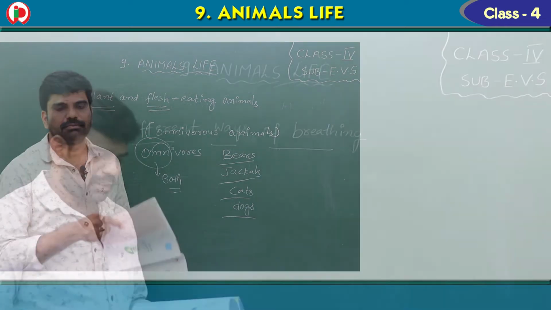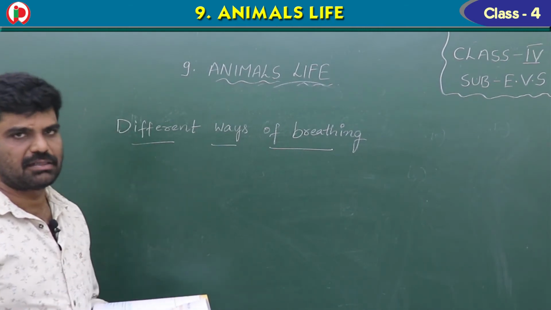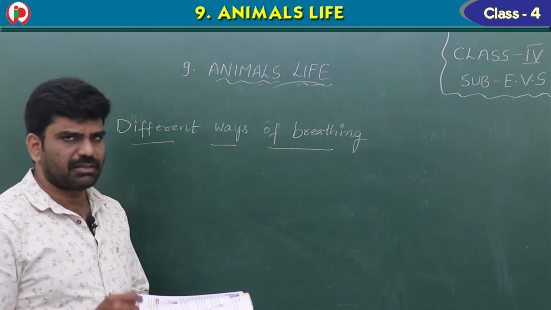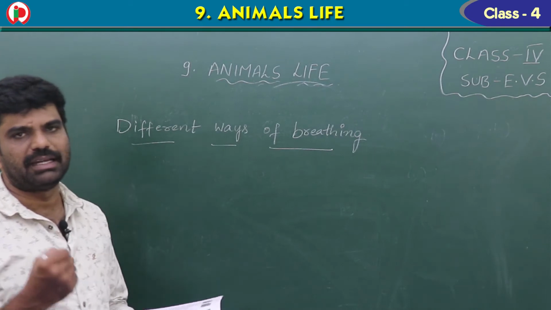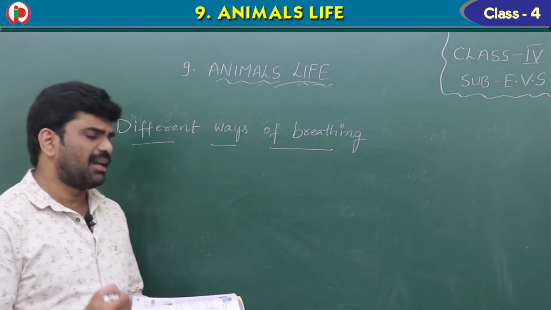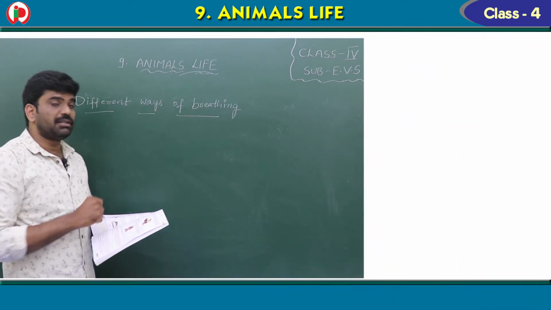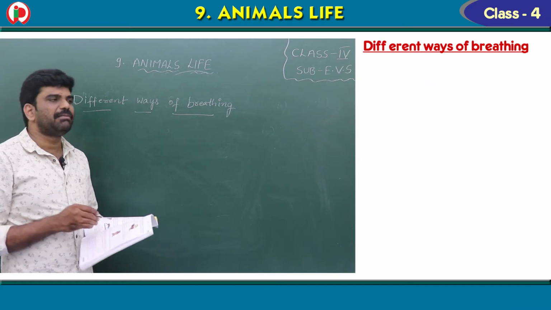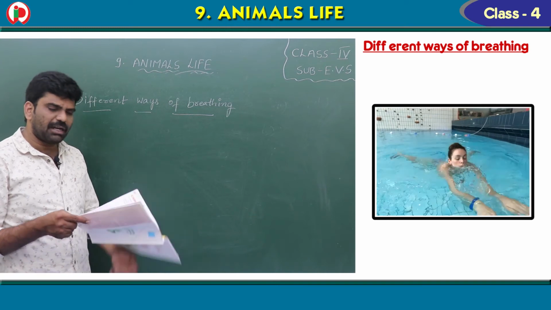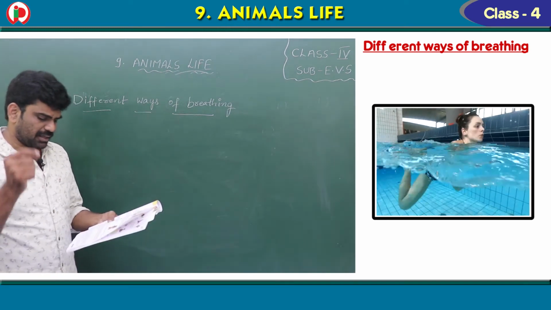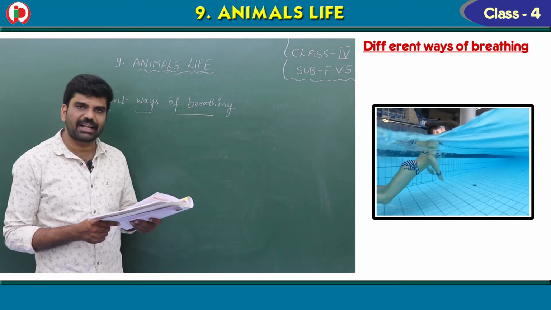Okay. Children, so far we have seen different body coverings like feathers, hair, fur, scales in different types of animals. And recently I told you about the different eating habits like carnivores, herbivores and omnivores. Now it is the third one, different ways of breathing. All the animals breathe in different ways. Can you swim under water, children? Yes. It is wonderful to swim under water like a fish.